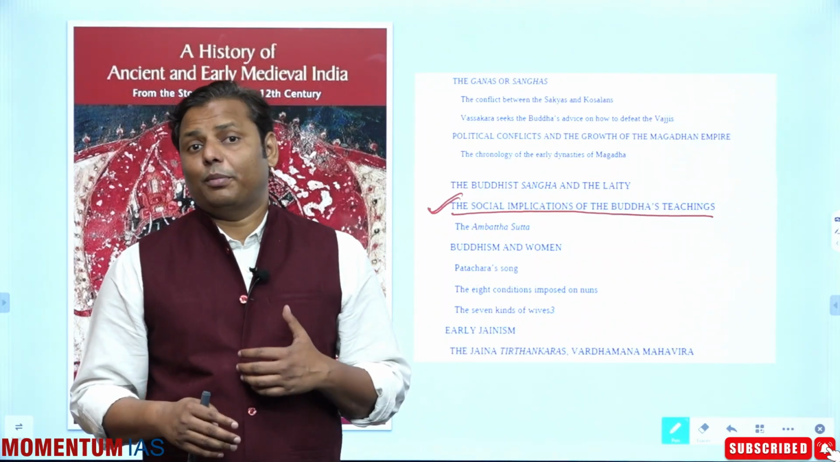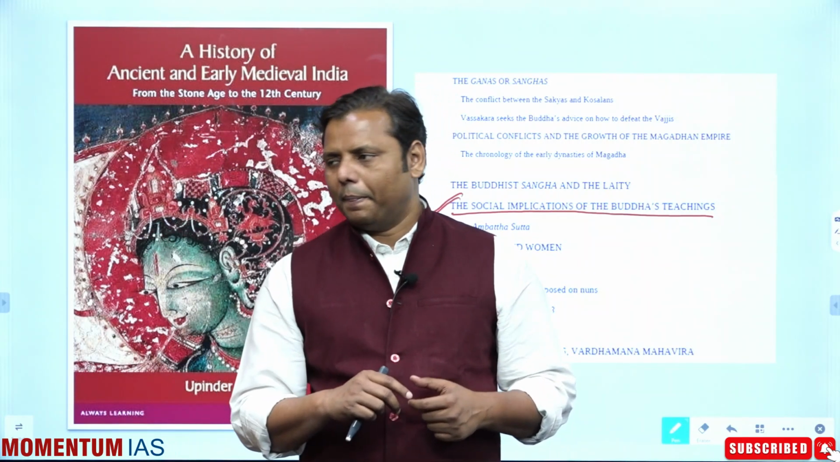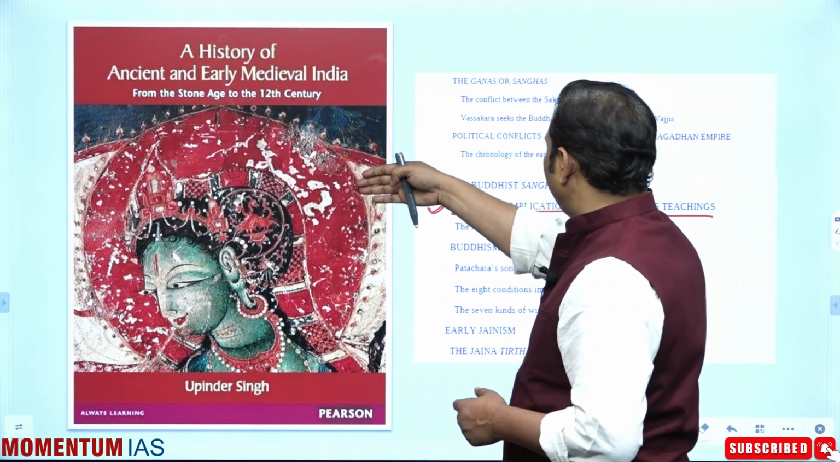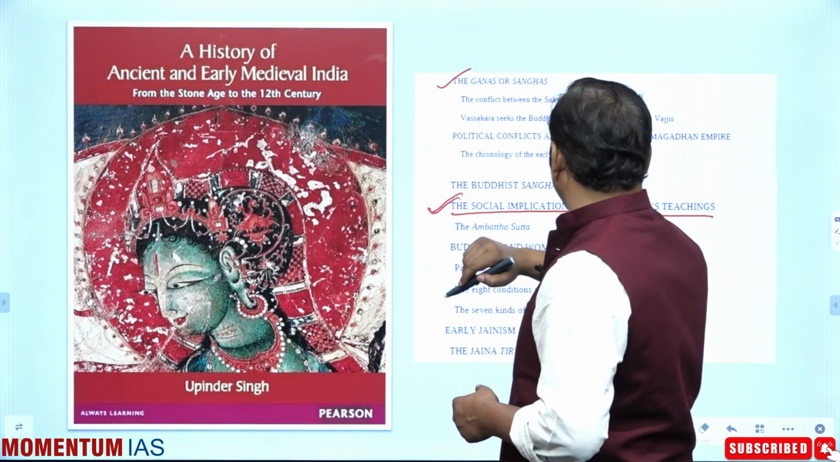And the way you find repeated questions coming from Buddhism and Jainism, that's why it is important for you, right? So a couple of dimensions should be covered from here. But when it comes to state formation, that should be done from here. When it comes to the ganas or sanghas, that could be done from here, right?